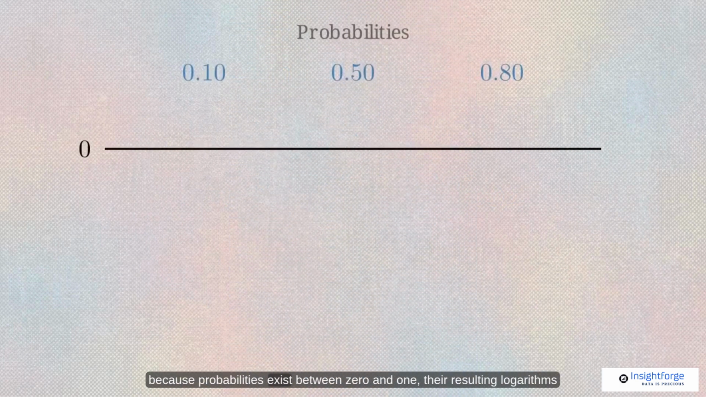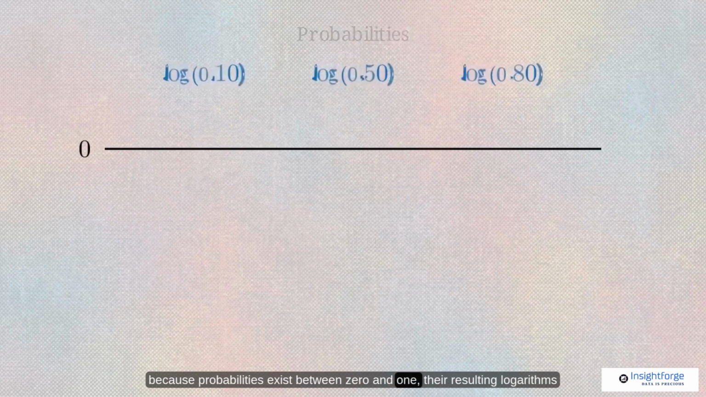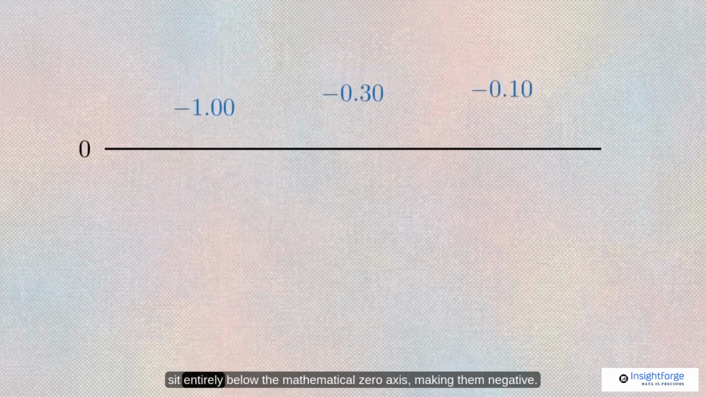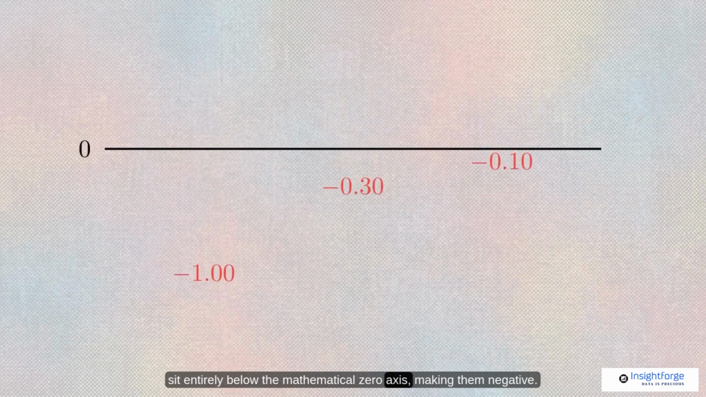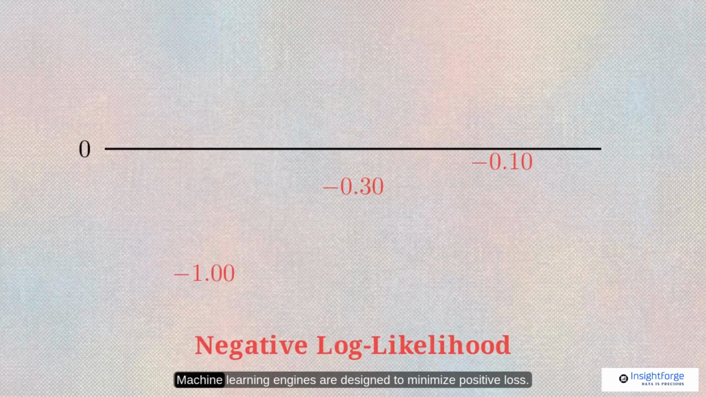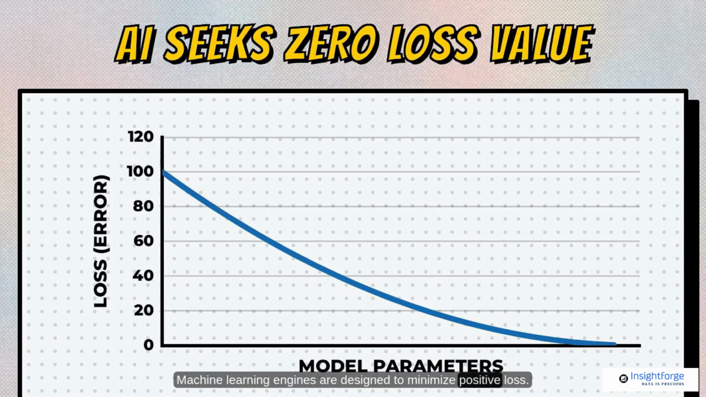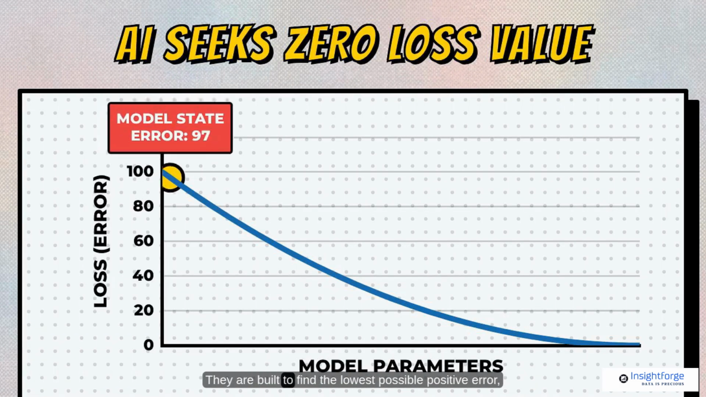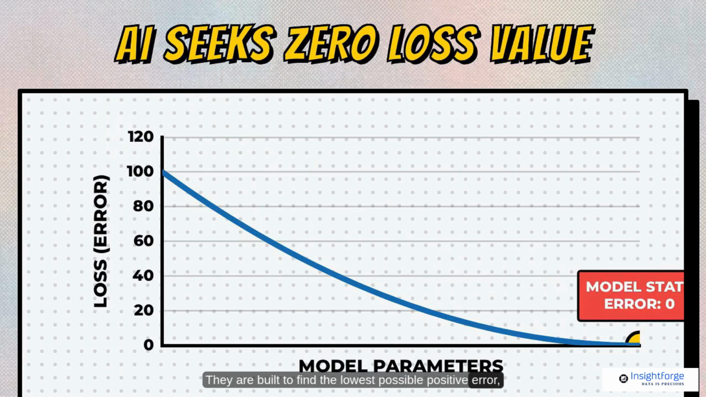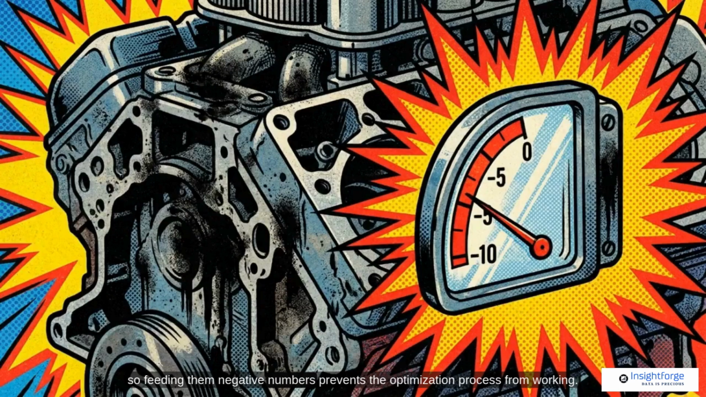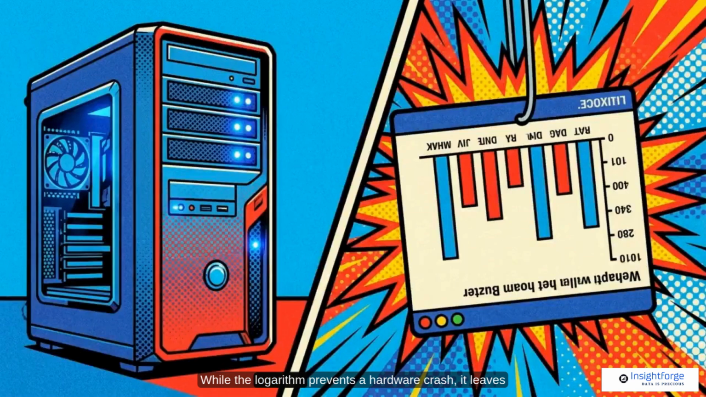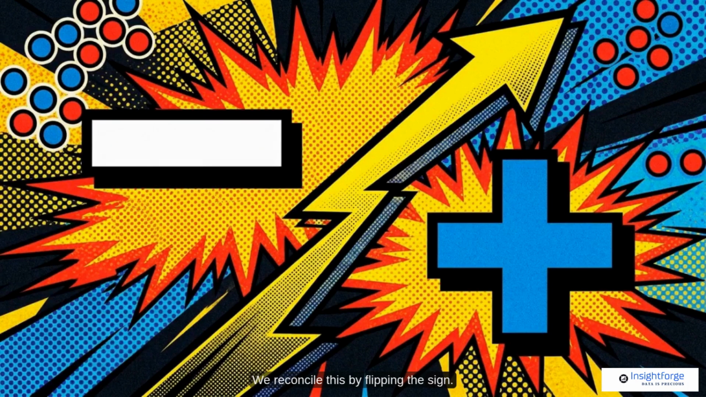However, because probabilities exist between 0 and 1, their resulting logarithms sit entirely below the mathematical zero axis, making them negative. Machine learning engines are designed to minimize positive loss. They are built to find the lowest possible positive error, so feeding them negative numbers prevents the optimization process from working. While the logarithm prevents a hardware crash, it leaves the algorithm with an inverted set of numbers that must be reconciled. We reconcile this by flipping the sign.